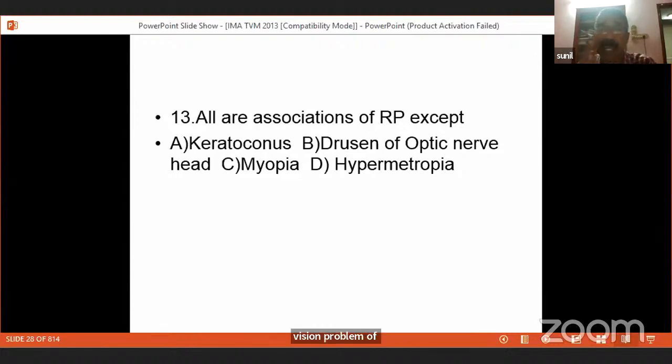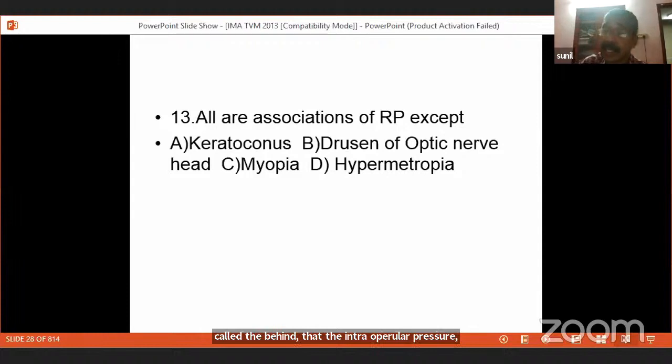And these patients have so many associated findings in the eye. If you look from the anterior to the posterior of the eye, the patients may have a floppy eyelid. That means the eyelid is stretchable. You can just pull down the eyelid and it will stretch like an elastic rubber band. Behind that, the cornea is more curved. That condition is called keratoconus. Behind that, the intraocular pressure of the eye is raised. That is called primary open angle glaucoma.